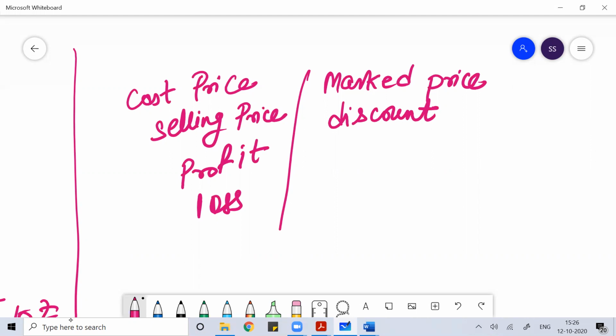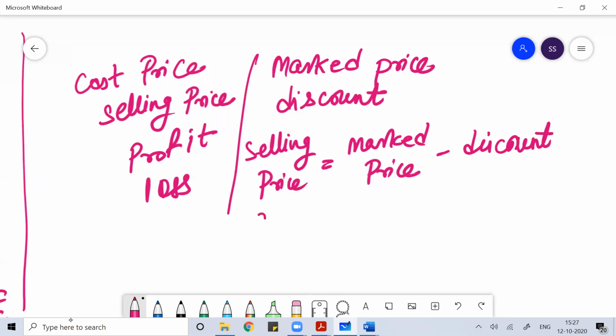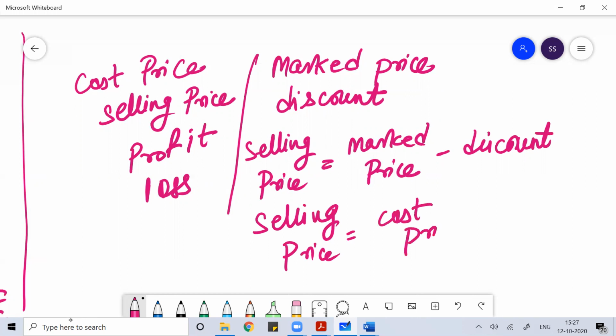So ultimately, the selling price you get, if there's no discount, is equal to marked price. If there's no discount, then whatever price is printed on the product is the selling price. If there's a discount, then selling price is equal to marked price minus discount. Similarly, we know that selling price is equal to cost price plus profit.